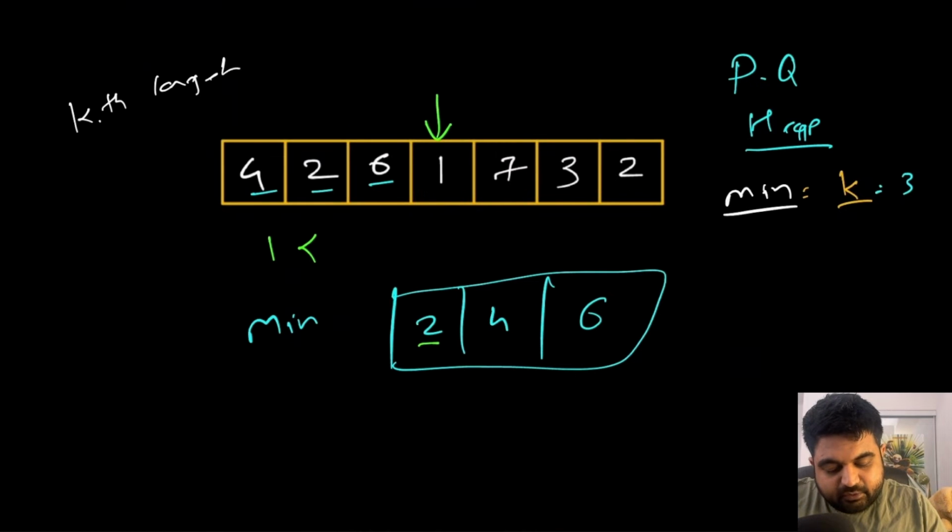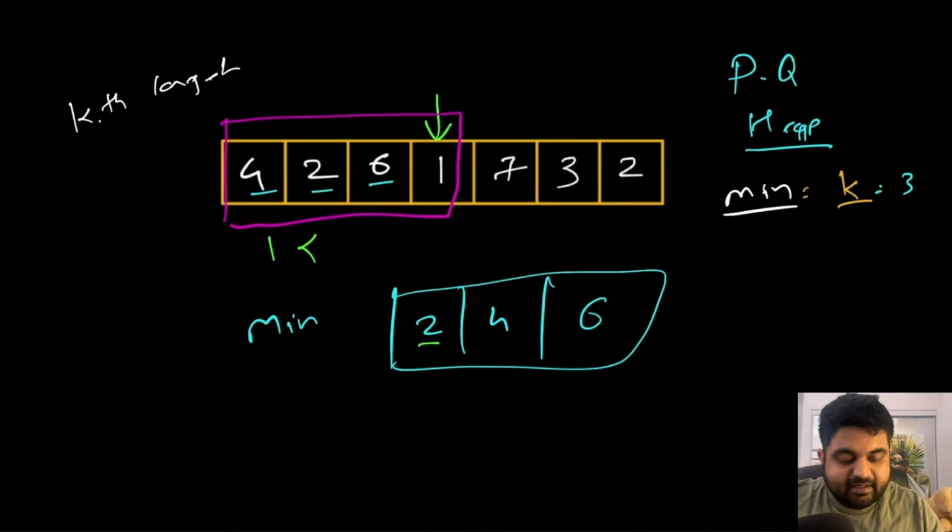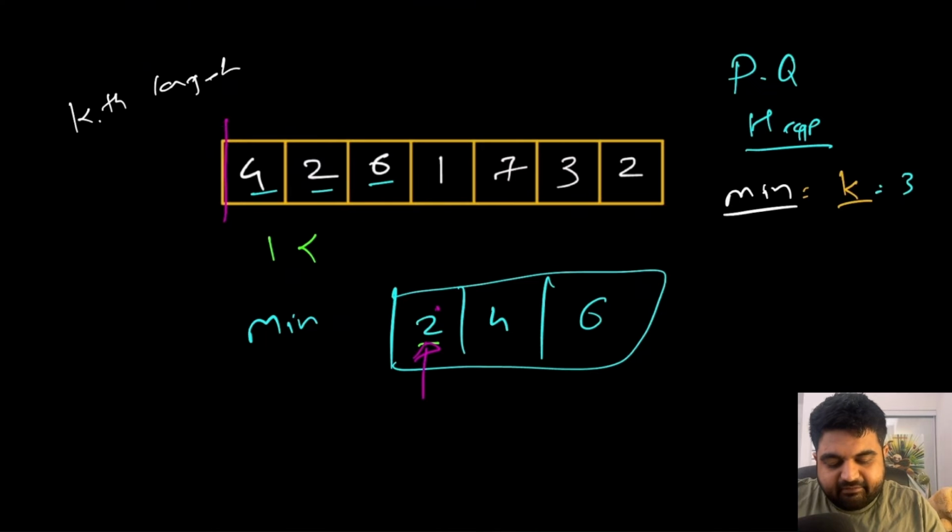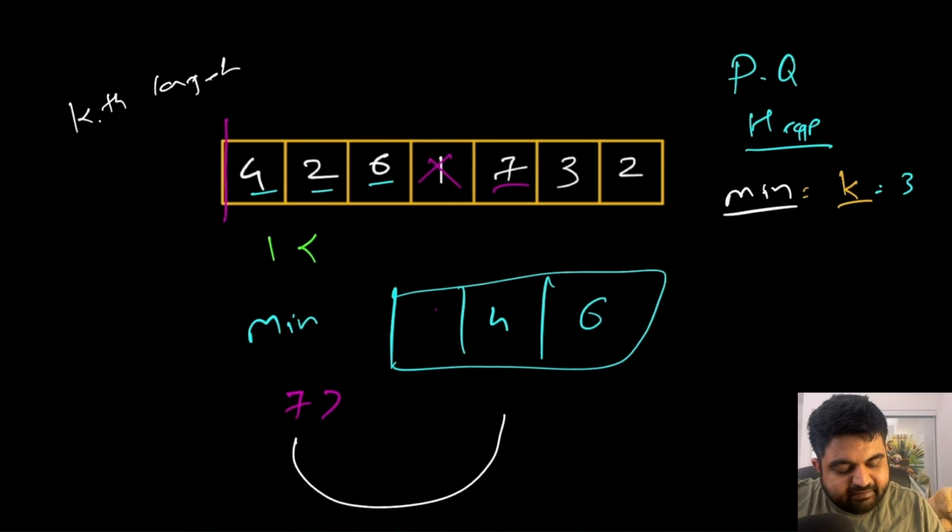Because we know that in this fashion, the third largest element is going to be the very first element inside the heap, and that is still going to remain 2. So we don't need to add value number 1, and we can simply skip over. Now we are at value number 7. So 7 is greater than the very first value inside the min heap, so we will have to kick this value out, and then we will have to put 7 in. But 7 would not be put in the place of 2.